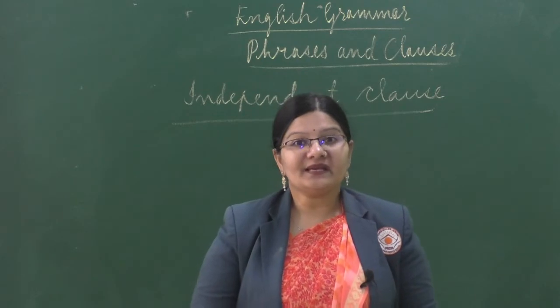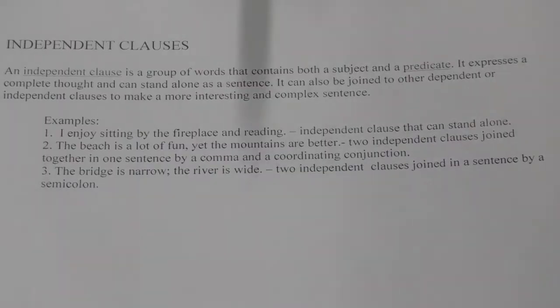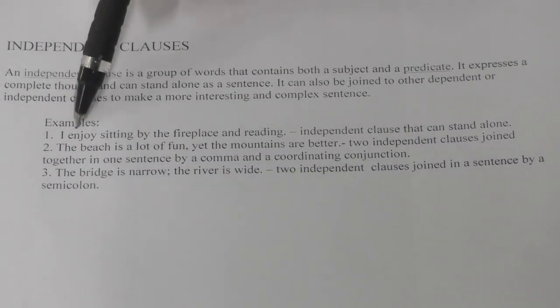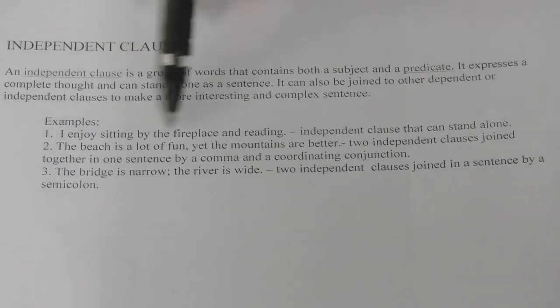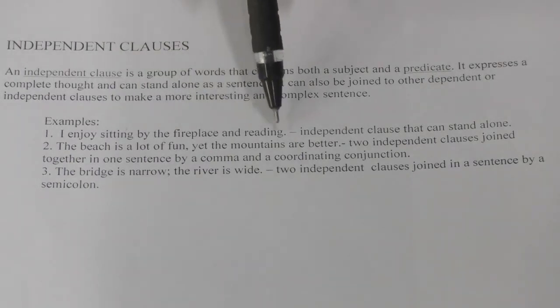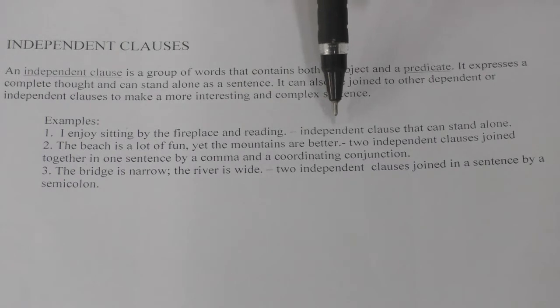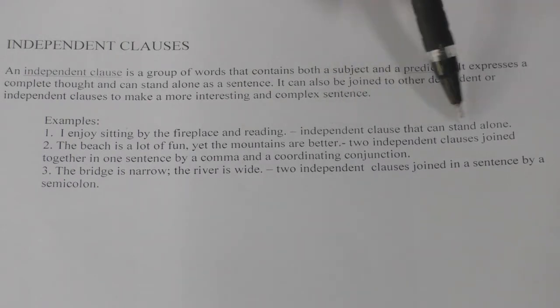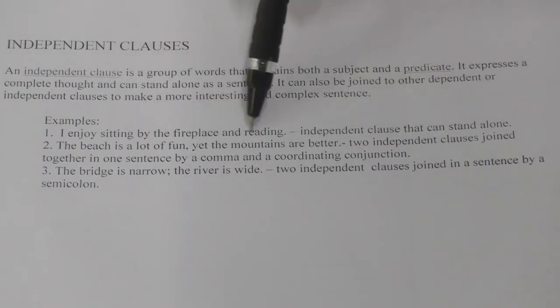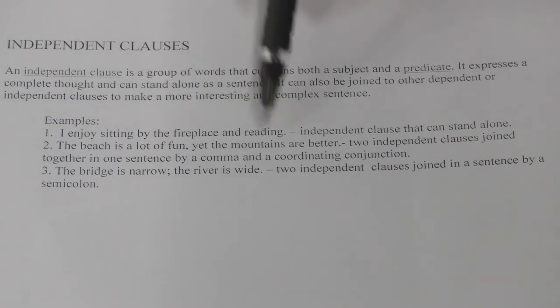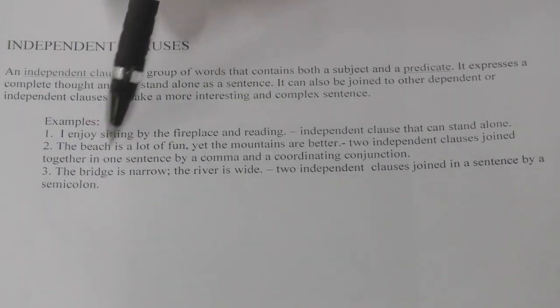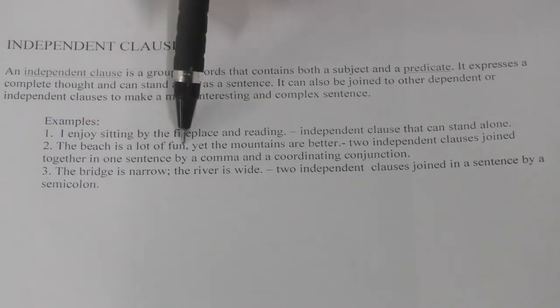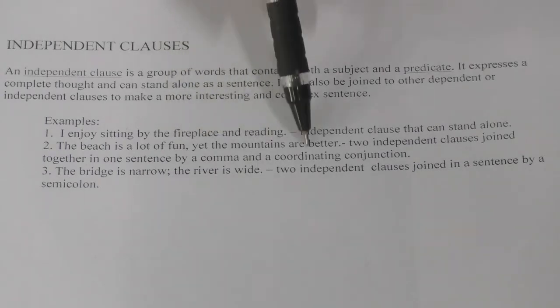Let's look at the examples. Students, have a look at these sentences. I enjoy sitting by the fireplace and reading. This is an independent clause that can stand alone. It is a sentence which can stand alone and gives us the meaning. The beach is a lot of fun, yet the mountains are better.